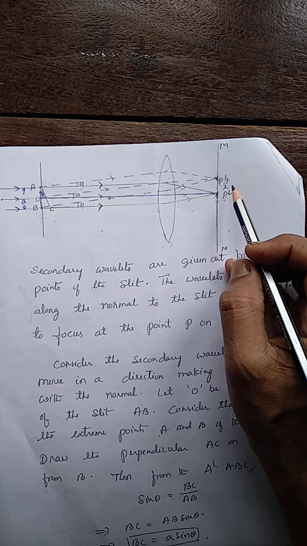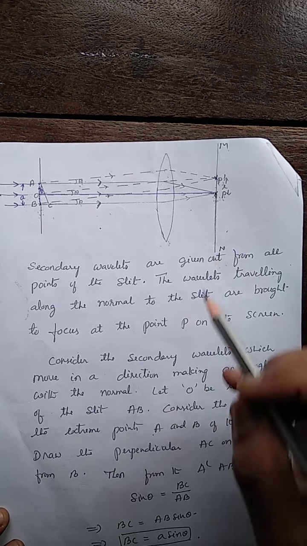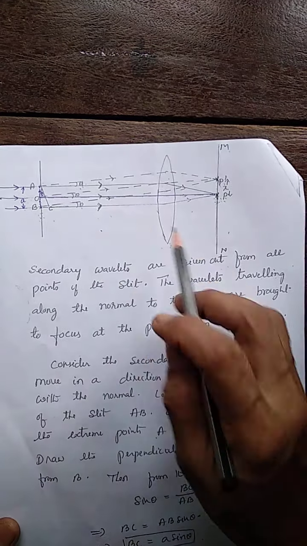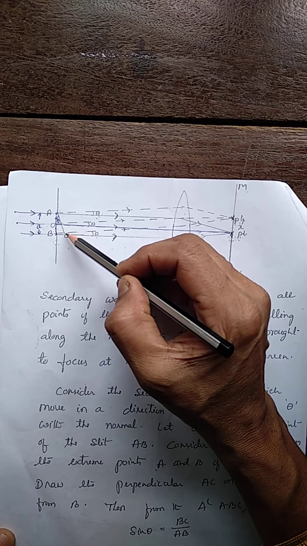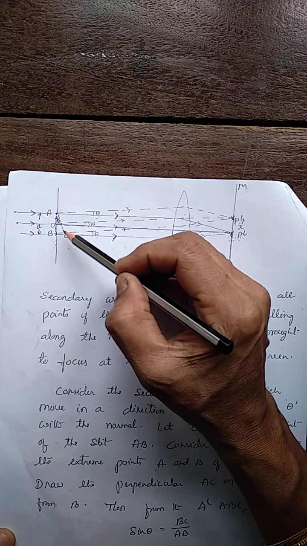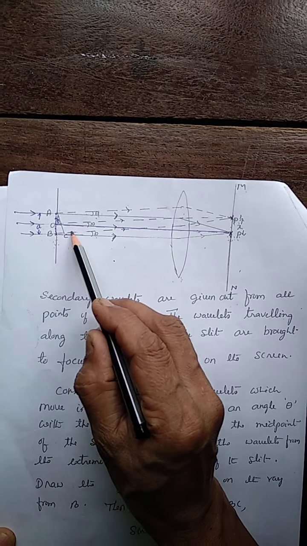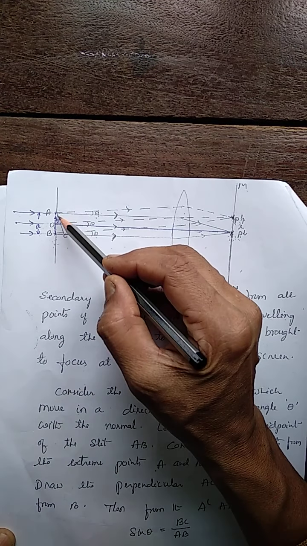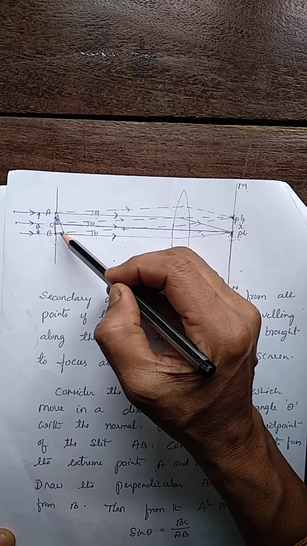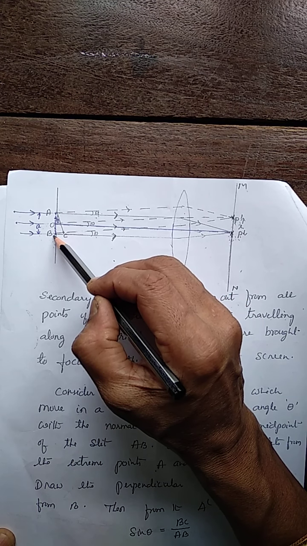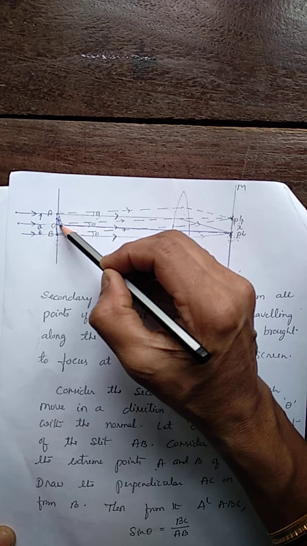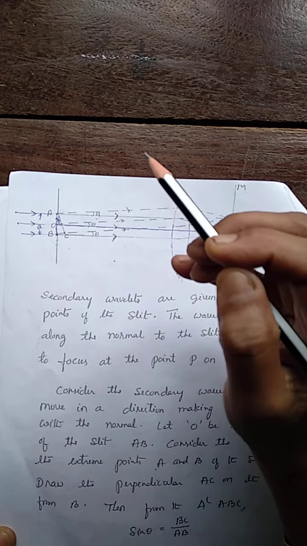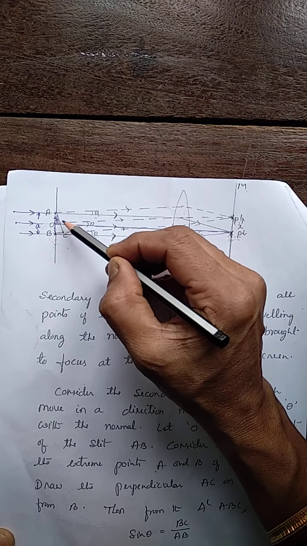To find the path difference, in the diagram, drop a perpendicular AC on the ray coming from B. AC is the perpendicular drawn to the ray coming from the point B. Now, this angle is also theta, equal to the angle of diffraction.